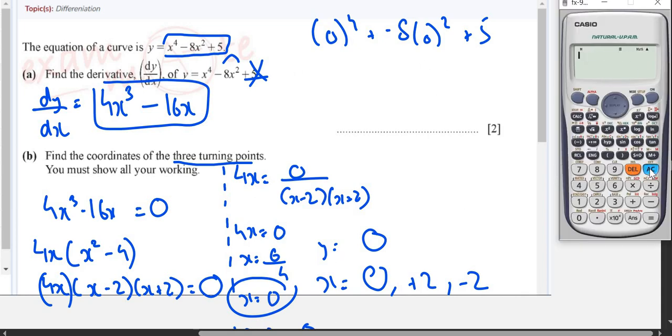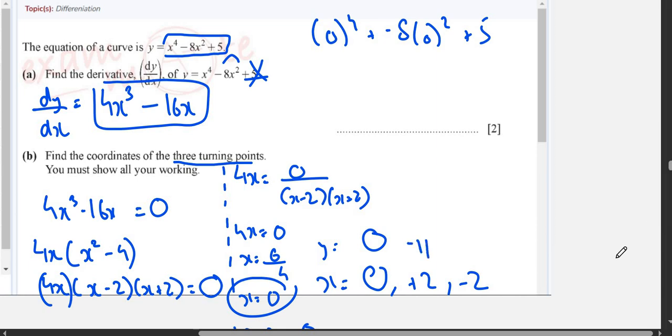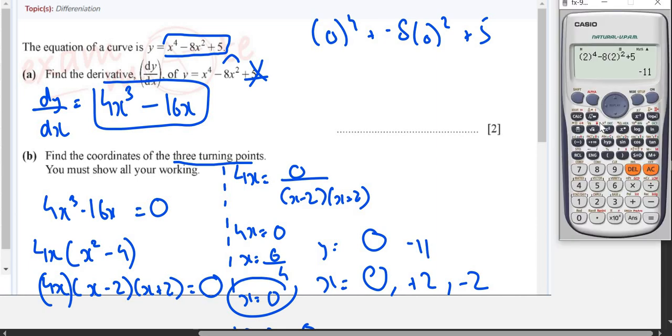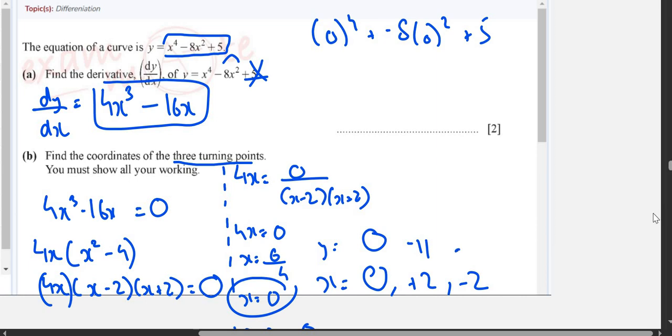Let me do that for you as well, even though I don't want to. But some students might not understand, so we have to think about every one. 2 raised to power 4 minus 8 multiplied by 2 raised to power square plus 5. It's negative 11. And then plug in the value of negative 2. This becomes negative 11. Alright.